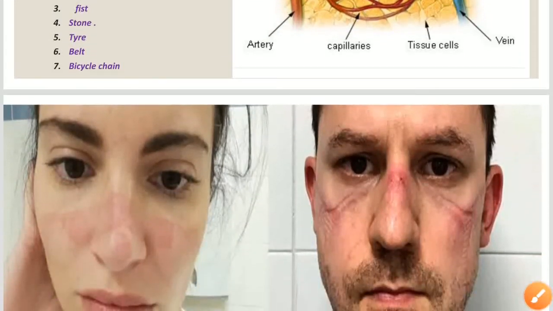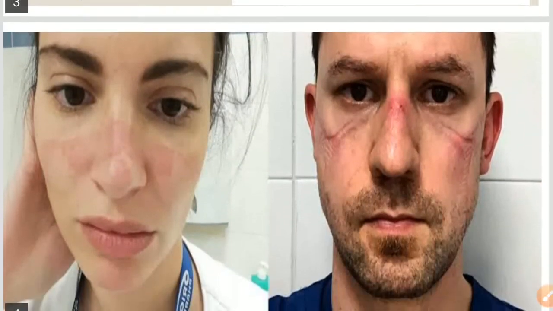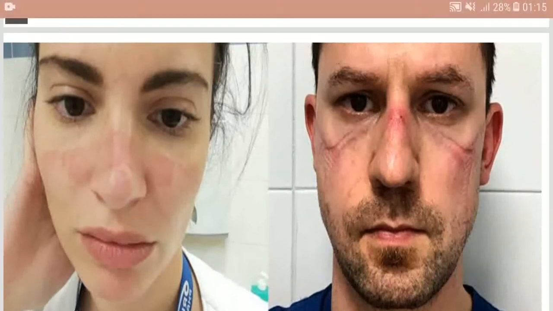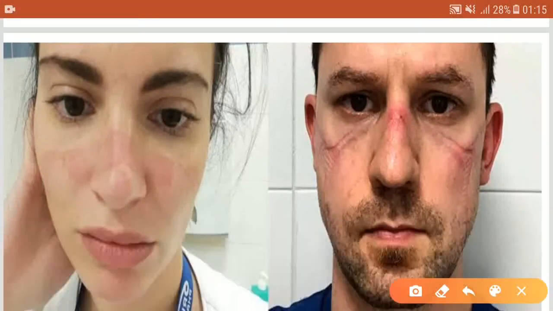In picture 1 you can clearly see the faces of these individuals, and in picture 2 there is a discoloration of the skin on the cheeks and nose. In one case less bleeding has occurred, but in the other there is more bruise formation, and these are all types of intradermal bruise.